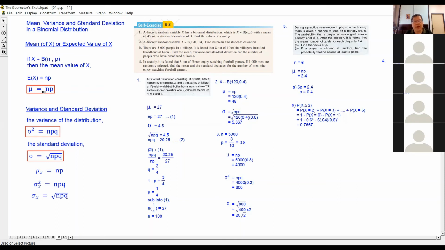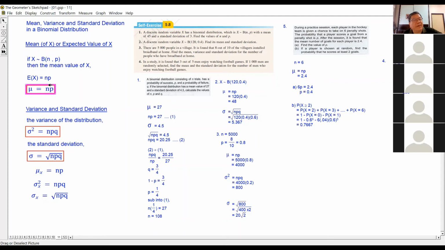Right. So now, in order to calculate the mean, because different ones of us are going to take part, different people will get different values of x. So in order to calculate the average or the mean value of x, this is the formula. Mu equals np.